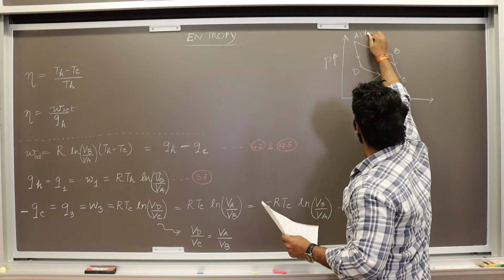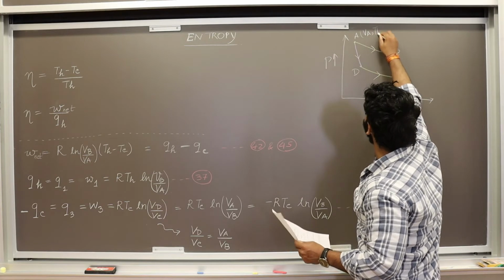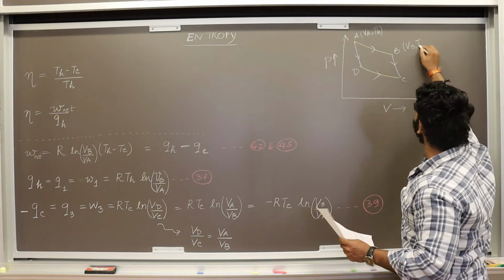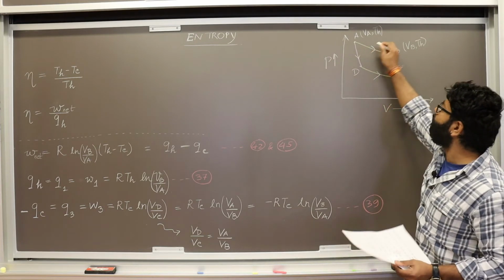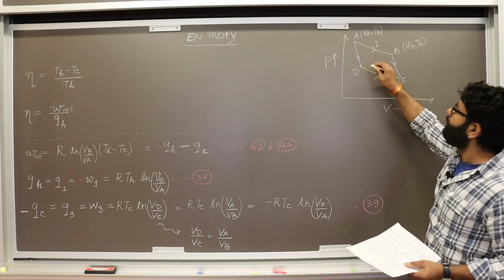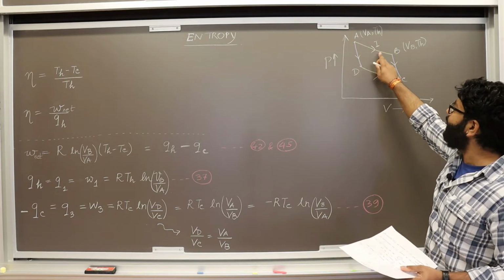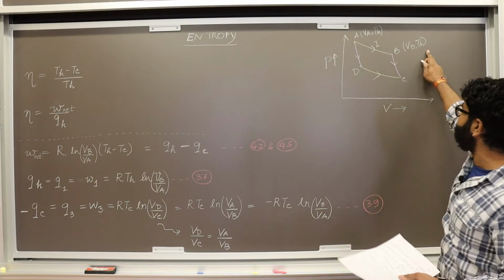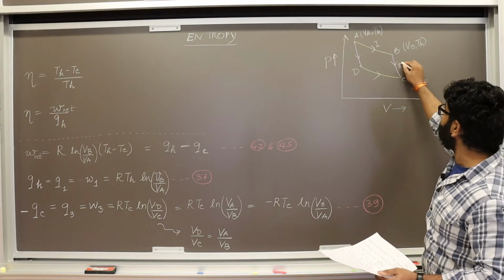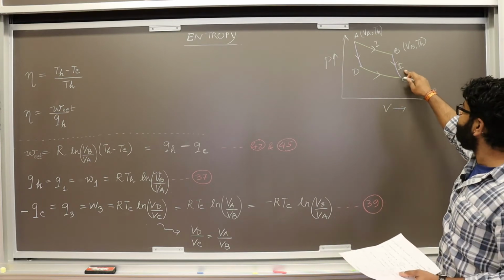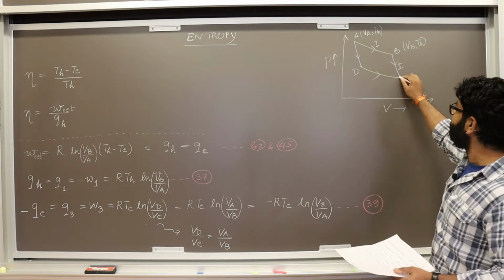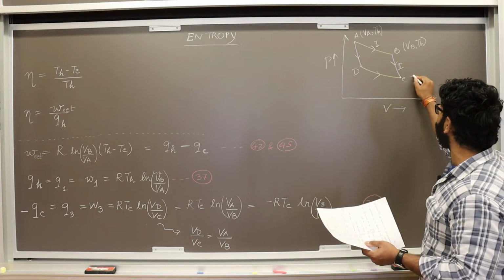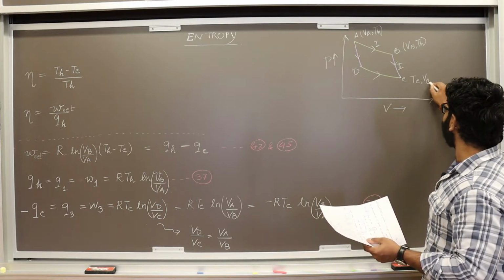The volume here was Va and the temperature here was Th. The volume here was Vb and the temperature here was Th again, because the step 1 that we had here was an isothermal expansion. So, an isothermal process does not change the temperature. So, you have the same temperature in here. Step 2 was an adiabatic expansion. In this case, you have an adiabatic expansion, the amount of heat remained the same, but the temperature dropped to a value of Tc and you have Vc.